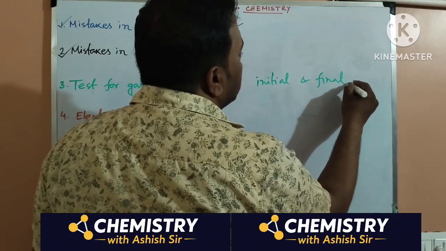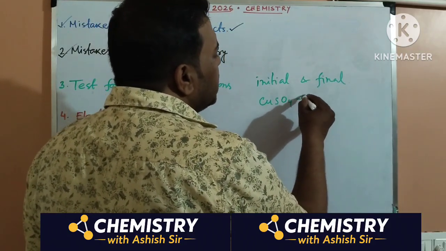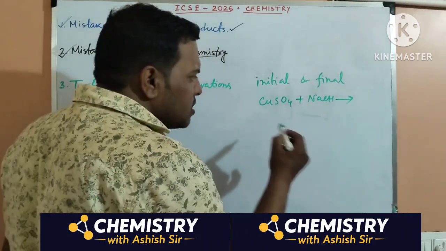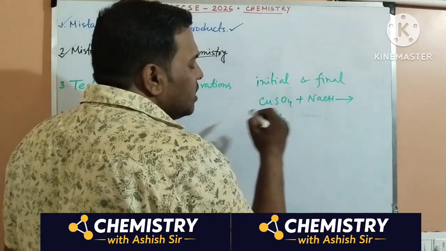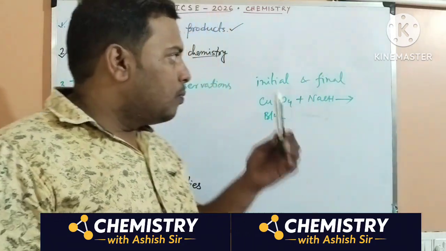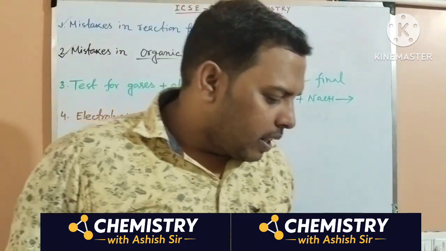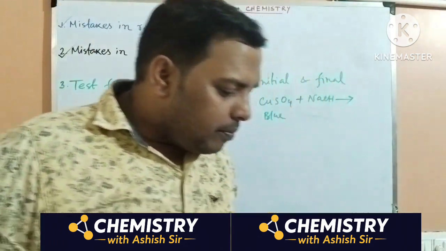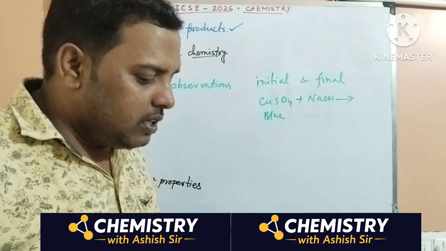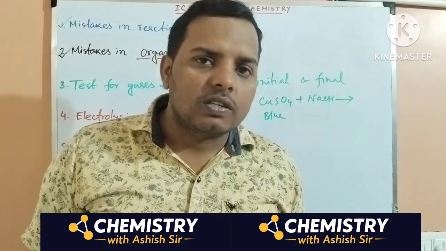For example, when sodium hydroxide or ammonium hydroxide is added to copper sulfate solution, you must write that the blue copper sulfate turns to this kind of precipitate. From where to where, both are mandatory. Write the color and the term precipitate. If a precipitate is formed or a new color is produced, you must mention it.